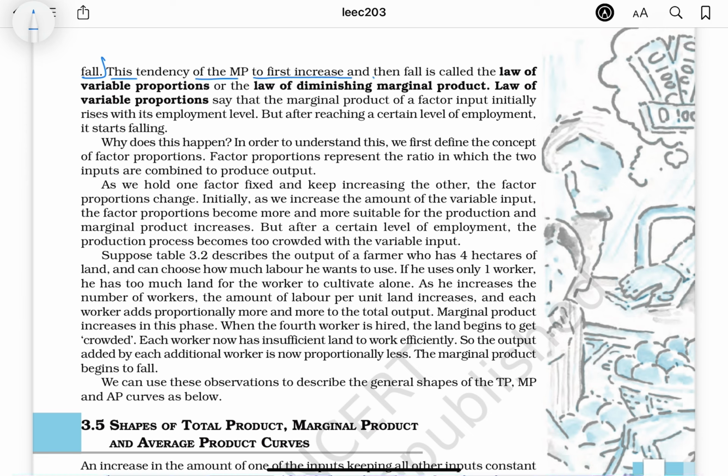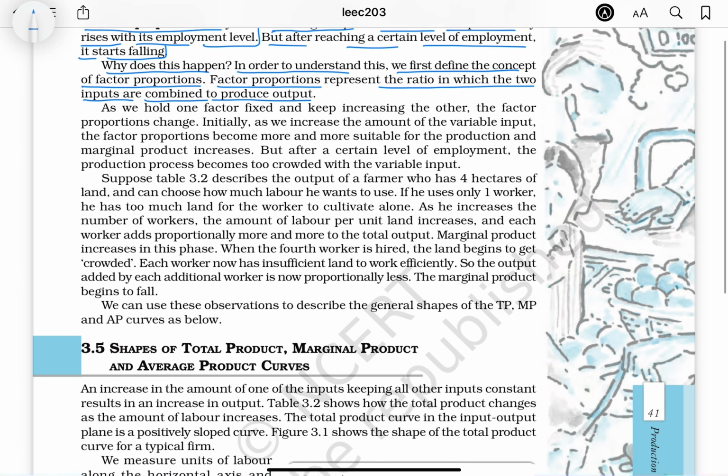This tendency of the MP to first increase and then fall is called the law of variable proportion or law of diminishing marginal product. Law of variable proportion says that the marginal product of a factor input initially rises with its employment level, but after reaching a certain level of employment, it starts falling. Why does this happen? In order to understand this, we first define the concept of factor proportion. Factor proportion represents the ratio in which the two inputs are combined to produce output.